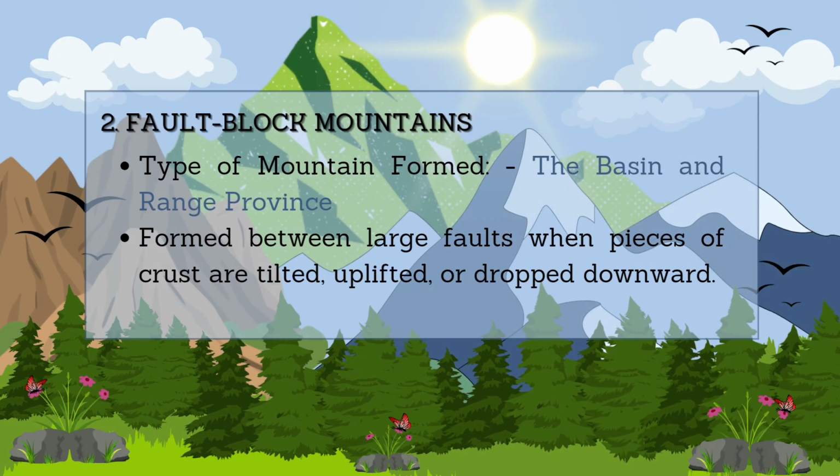Last and finally, the fault-block mountains. Fault-block mountains are formed between large faults when pieces of crust are tilted, uplifted, or dropped downward. So what type of mountain can be formed in fault-block mountains? We have here an example, which is the Basin and Range Province.